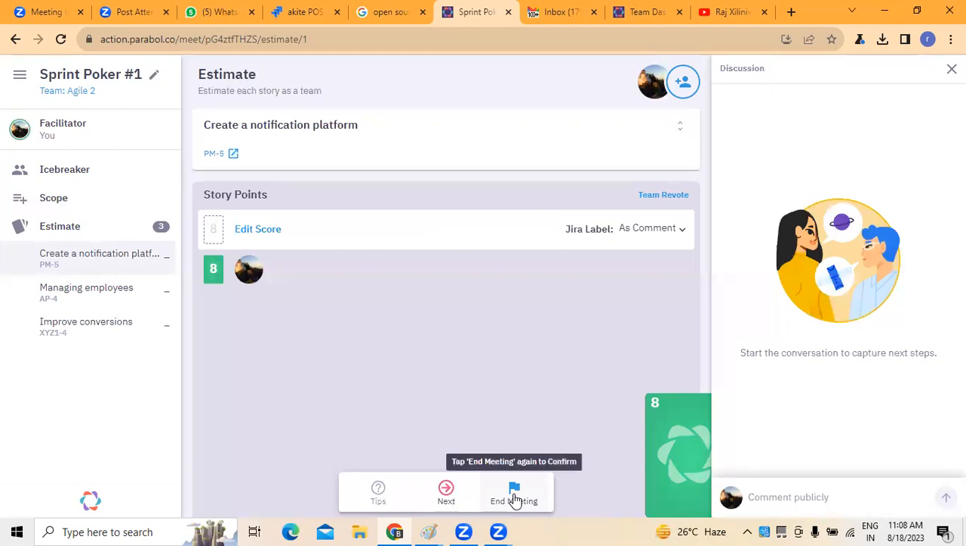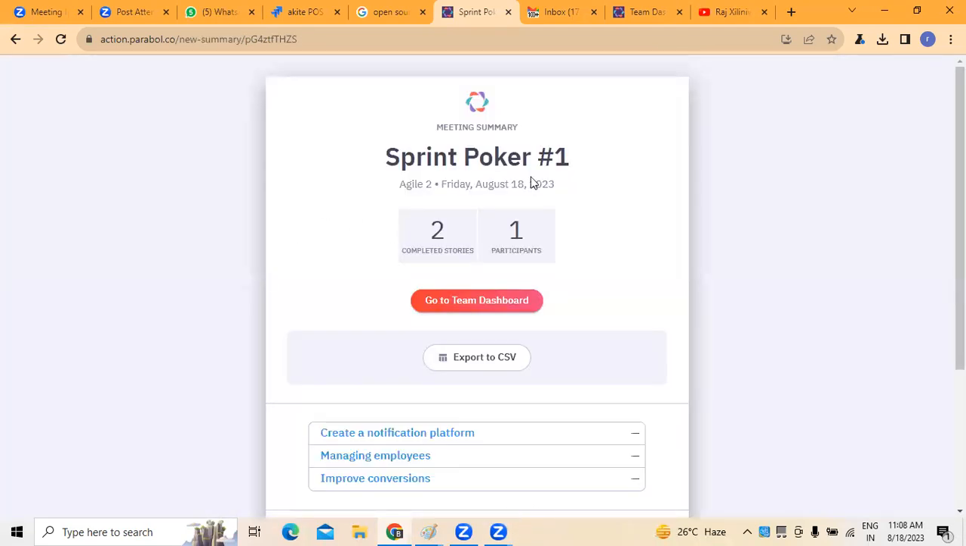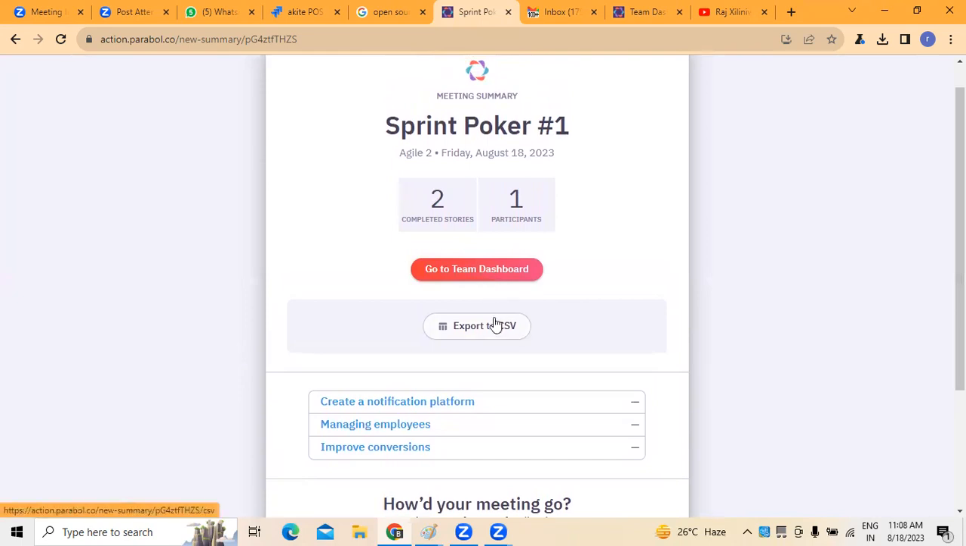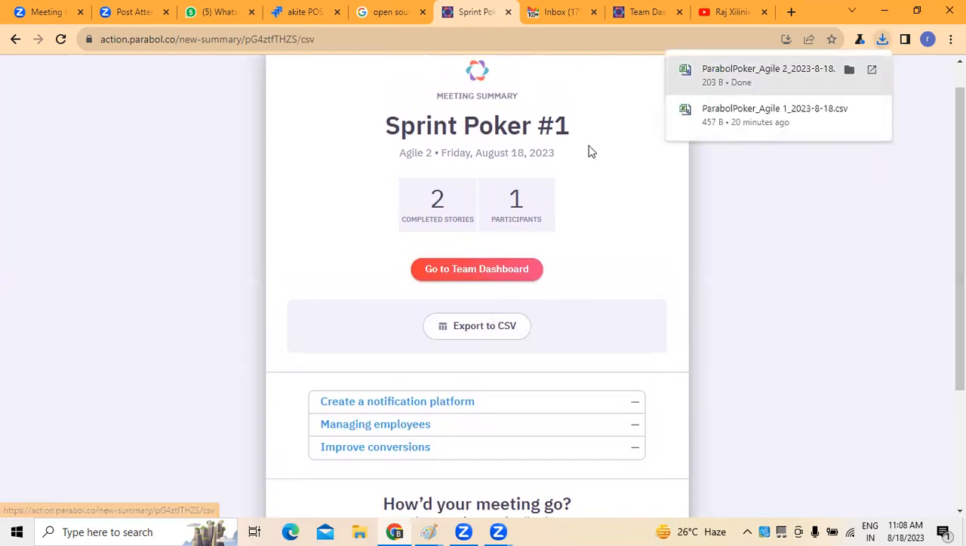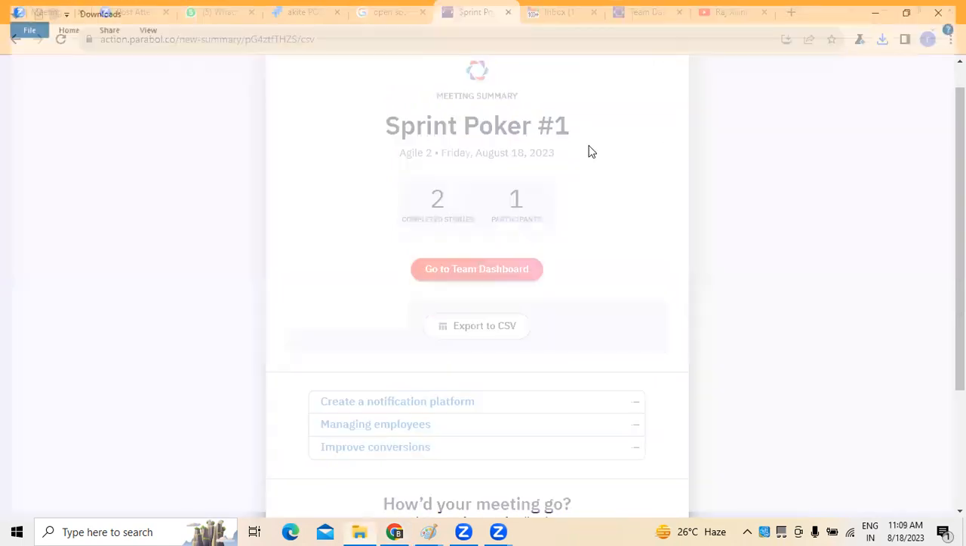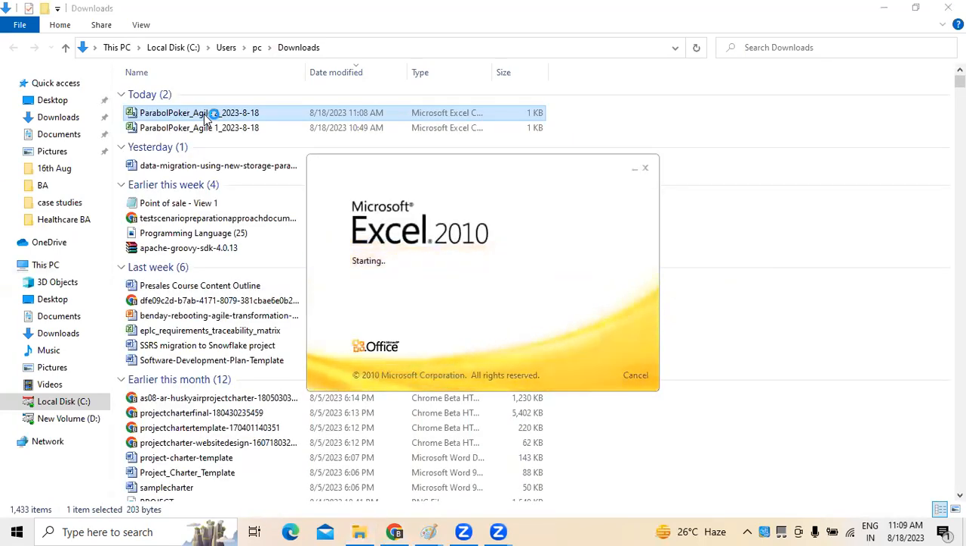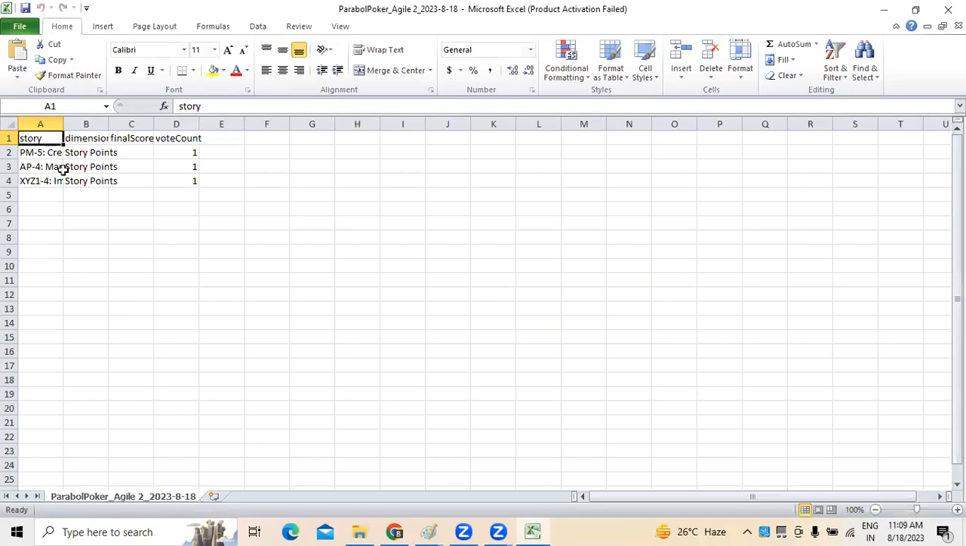Here you can see there is an option called end meeting, wherein you can see there is a meeting which was conducted, completed user stories were 2, participants 1, right? So for example, if you want to export this to a CSV file, wherein if you want to use it, you can export to a CSV file and we can use it here accordingly, right? So this is where generally the estimations and everything you can see, right?